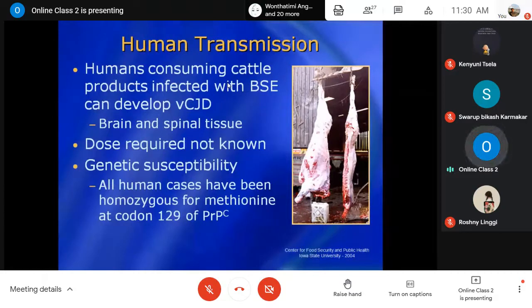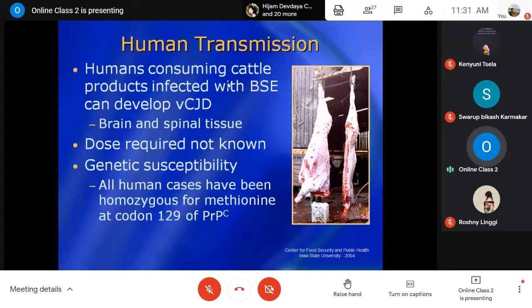Then let me come to transmission, which I have already covered. In humans, particularly, it happens when they are consuming cattle products, the meat or meat products. The animal from which they got this meat has already been infected by a prion disease like BSE. That's why this disease is commonly known as variant Creutzfeldt-Jakob disease, where particularly the brain and spinal tissue are mainly affected.